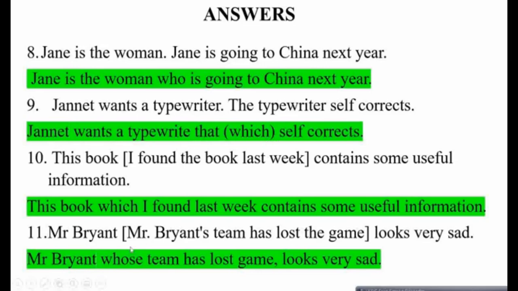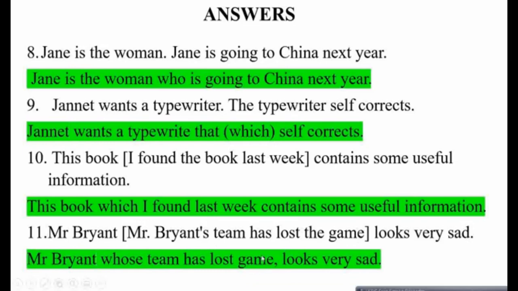Question 10, this book, I found the book last week, contains some useful information. So to make a relative clause, this book which I found last week contains some useful information. So this word which is referring to this book. Again it's inanimate, it's a thing, so आप इसको point कर सकते हैं with the word which. Question 11, Mr. Bryant's team has lost the game. Mr. Bryant looks very sad. So अब आप इसको कैसे mention करेंगे? तो Mr. Bryant whose team has lost the game looks very sad.